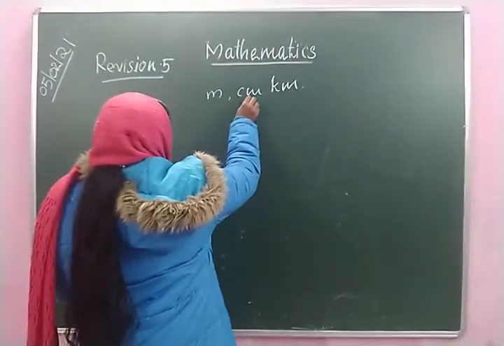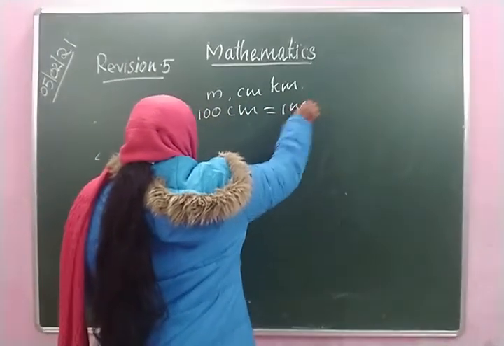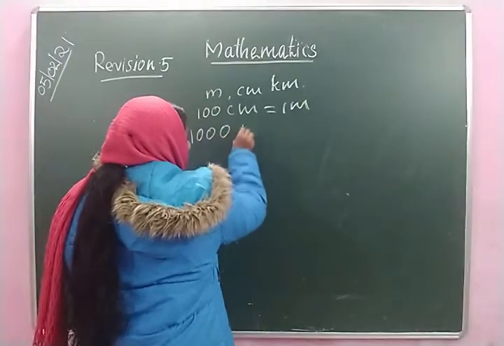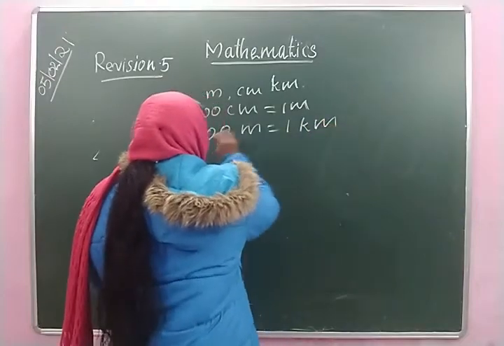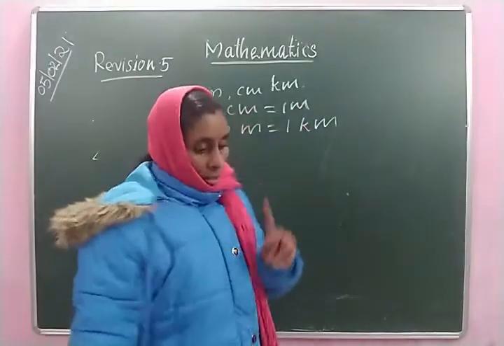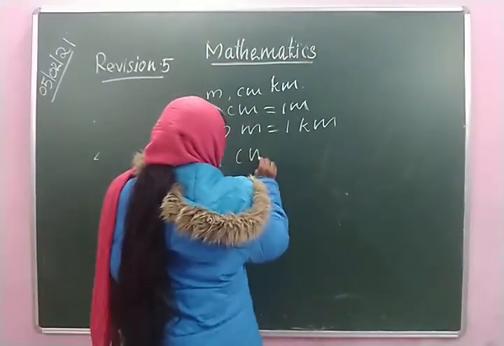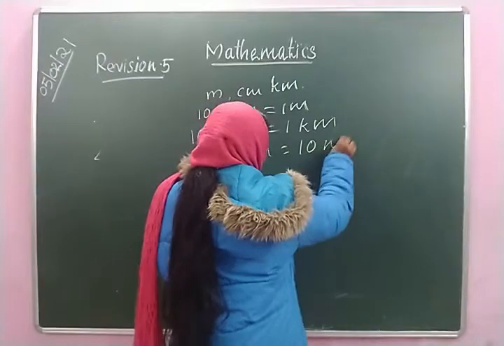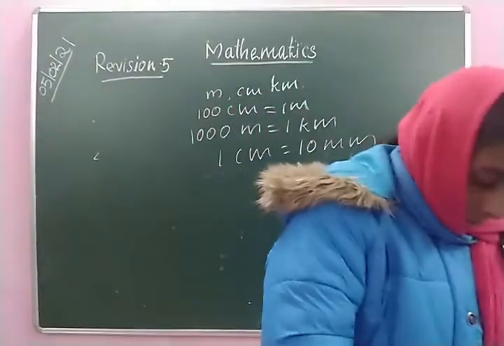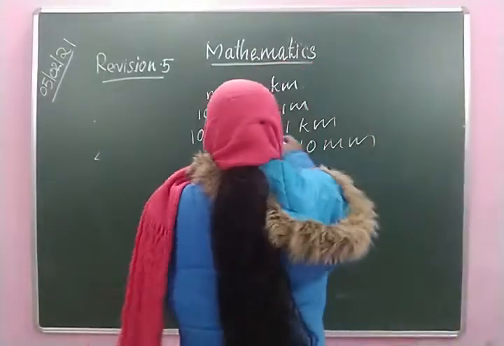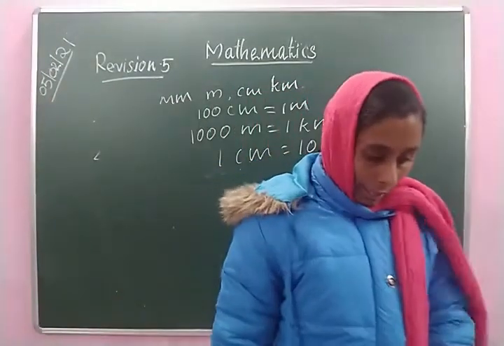Then 100 centimeter is equal to 1 meter. 1000 meter is equal to 1 kilometer, or 1 kilometer is equal to 1000 meter. 1 meter is equal to 100 centimeter. And 1 centimeter is equal to 10 millimeter, or 10 millimeter makes 1 centimeter. Short form of millimeter is mm, small letter m and small letter m.